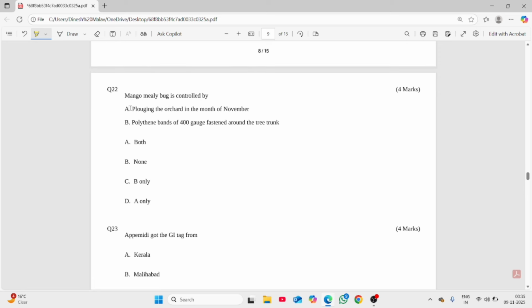Mango mealy bug is controlled by blowing the orchard in the month of November. Definitely. Actually, in the month of November, the pupa hatches and the larvae come from these pupae, and they start to move upside from the stem bark. So what we do there, we just apply polythene bands so they cannot travel above those portions. So both options are correct. Polythene bands we are using and we are employing in the month of November, so they get exposed to sun, and definitely somehow we can manage.